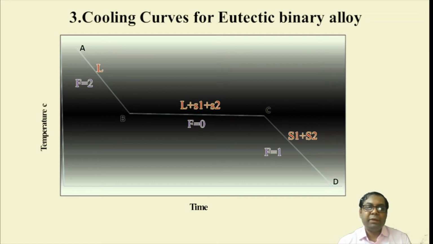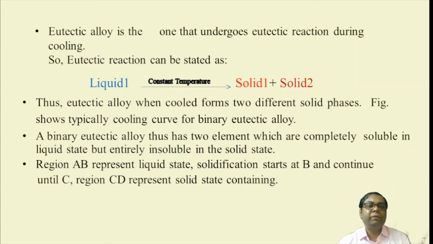Analyzing the temperature versus time diagram, we can see that a eutectic alloy is the one that undergoes the eutectic reaction during cooling. The eutectic reaction can be stated, as I told, as liquid to solid 1 plus solid 2 under constant temperature. It is reversible. That means solid 1 plus solid 2, if we put some heat into it, produces the liquid phase, pure liquid phase.